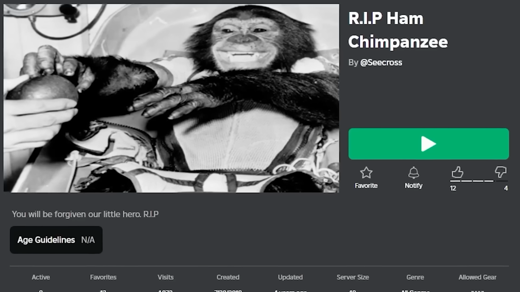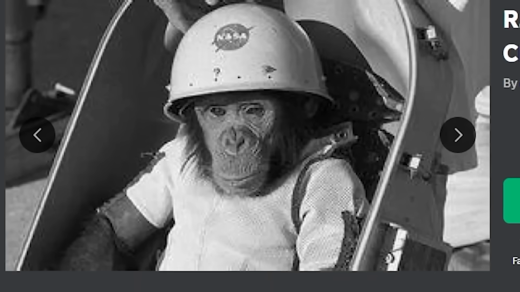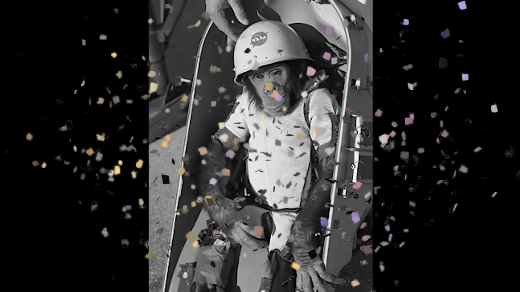I hate this. And unfortunately, Laika wasn't the only animal that was sent into space. There's definitely a lot more. A popular one was Ham the Chimpanzee, which also has a Roblox game about them. But fortunately for Ham, the chimpanzee did end up surviving the space trip.